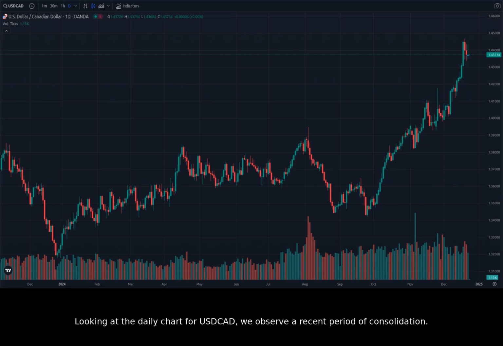Looking at the daily chart for USDCAD, we observe a recent period of consolidation. There's a noticeable increase in volatility, especially around the 1.35 to 1.36 range during September. However, the past few weeks have seen a decline in price, especially around December 12th and the 20th. Price seems to find support around 1.33 to 1.34. This could be a key support level to watch. The recent low of approximately 1.20 is a significant event that could have long-term implications.